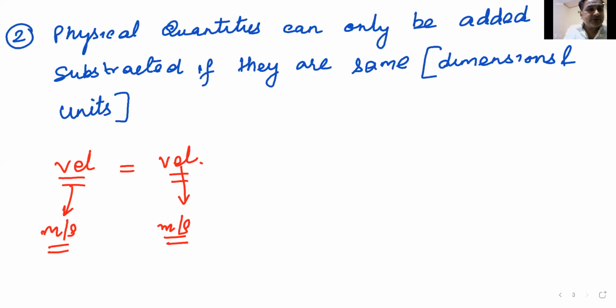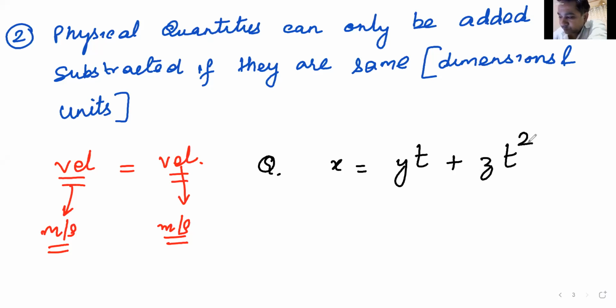So let me ask you a small question. A question arrives. So x is equal to y into t plus z into t square. This is a simple question. Now this x is length.